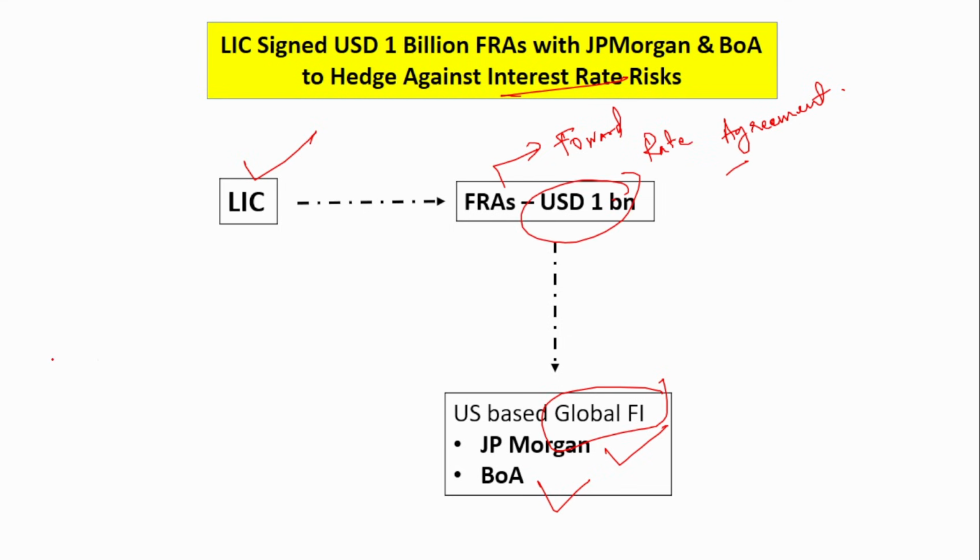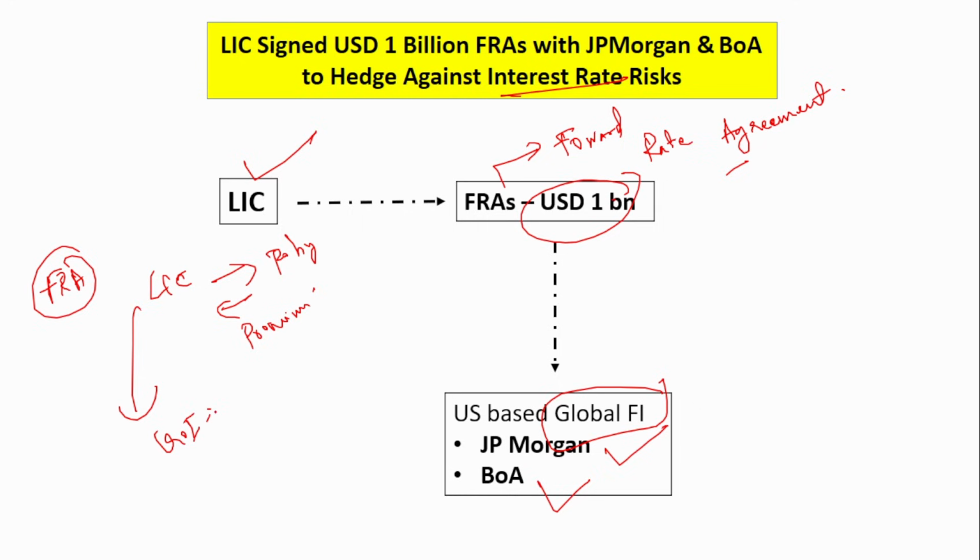What is this forward rate agreement? FRA. See, LIC, how does it function? It basically sells policies. Okay, and in return, what do they get? They get premium, right? People who buy the policies from the LIC, they pay the premium to the LIC. So LIC will invest this amount in various investment opportunities. Okay, they will invest in the government of India bonds, and also the foreign bonds also. So here, they will invest in the US bonds. Okay, so US bonds, say suppose now after 6 months they are planning to buy the US bond. Okay, but now the interest rate offered by them is 4%.